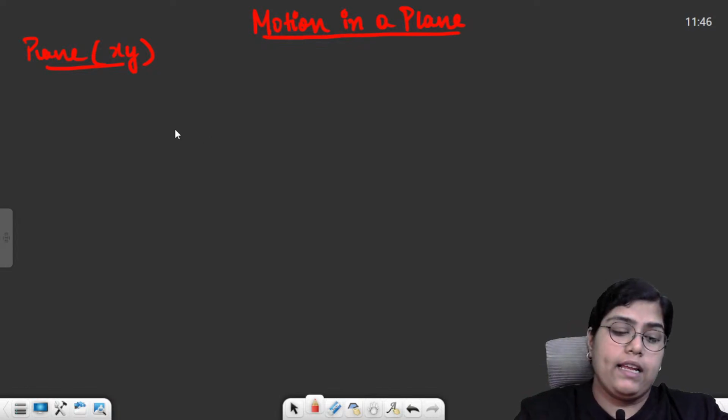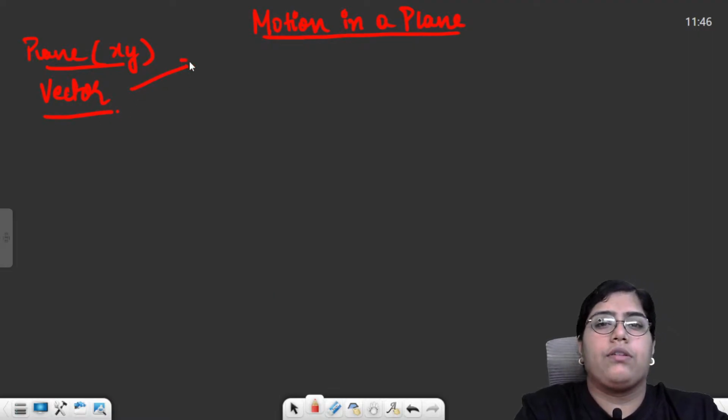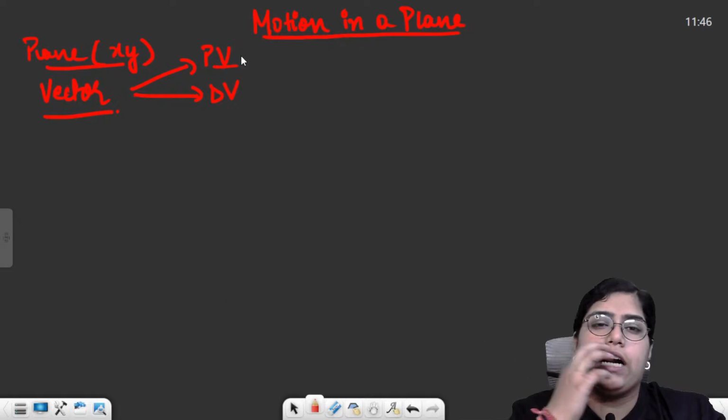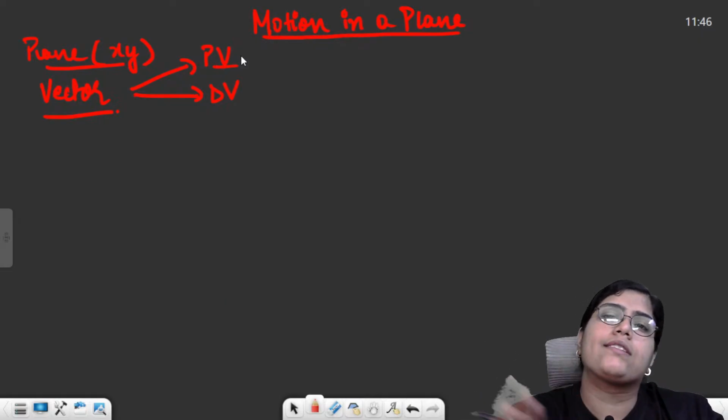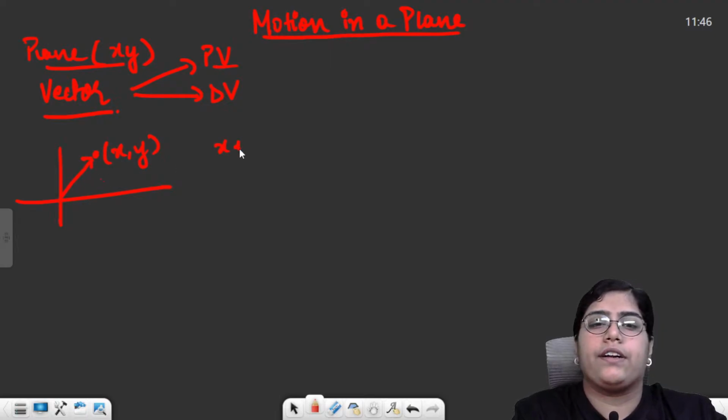Before projectile, I am sure you must be aware what a vector is, and within vectors you need to remember 2 to 3 things. What do you mean by position vector? What do you mean by displacement vector? Position vector is any vector starting from origin to a point that describes the position of that point. For example, I have a point with coordinate x comma y, then the position vector of this point will be something like this, and I can write this vector as x i cap plus y j cap.